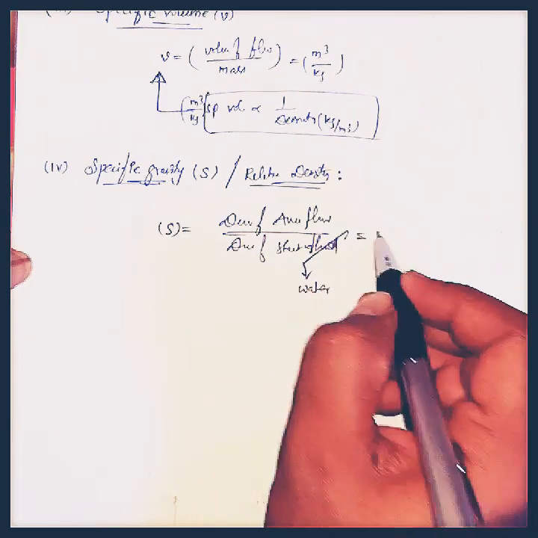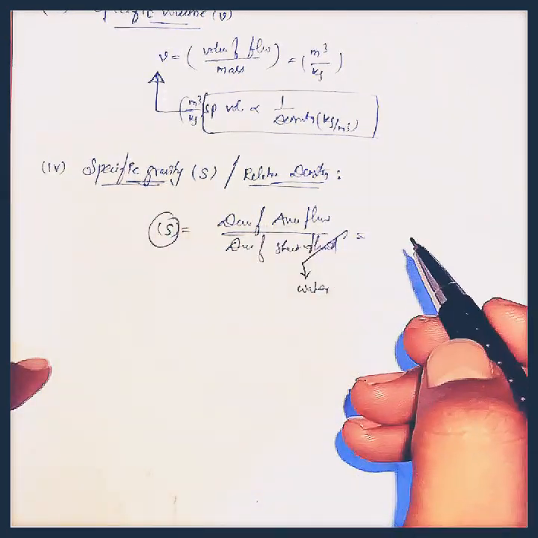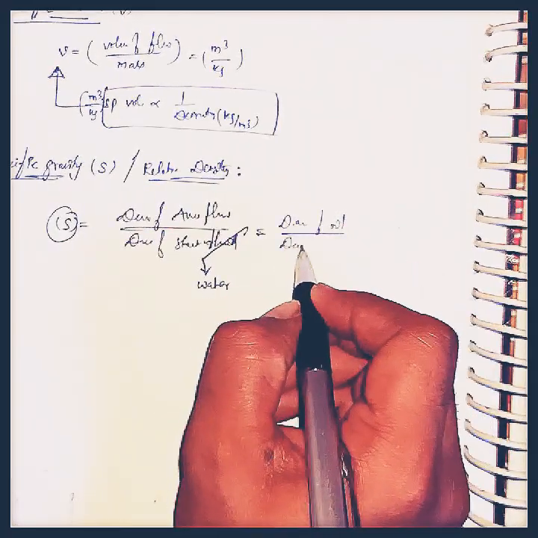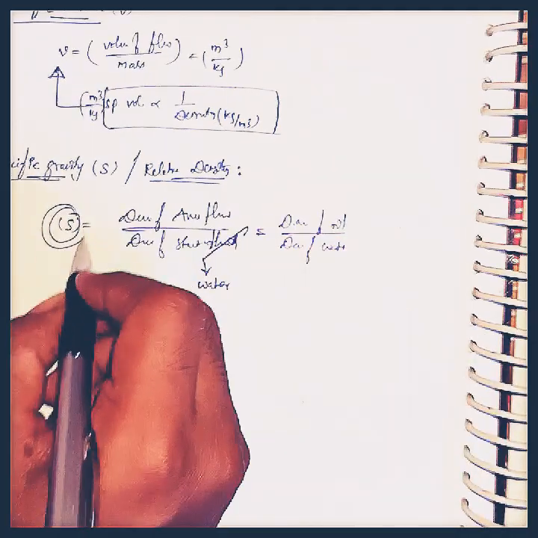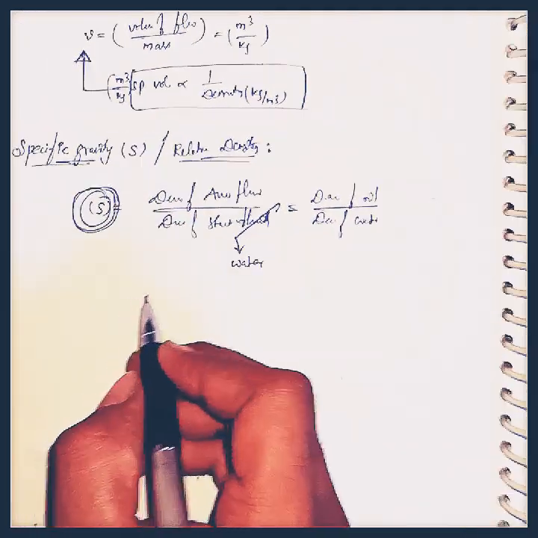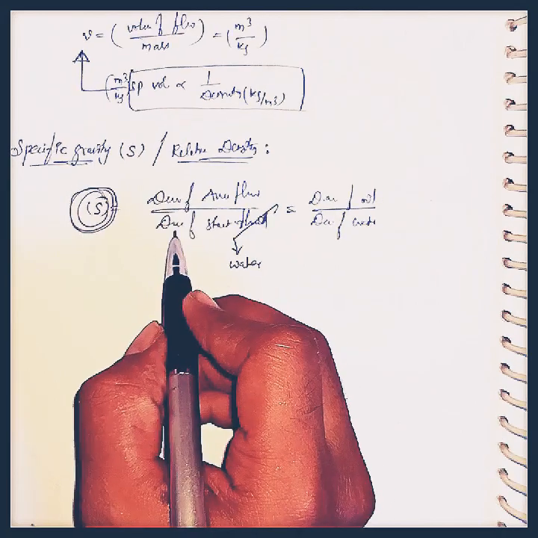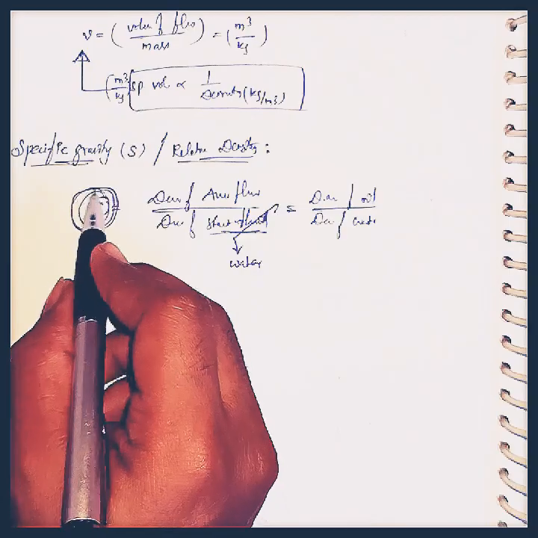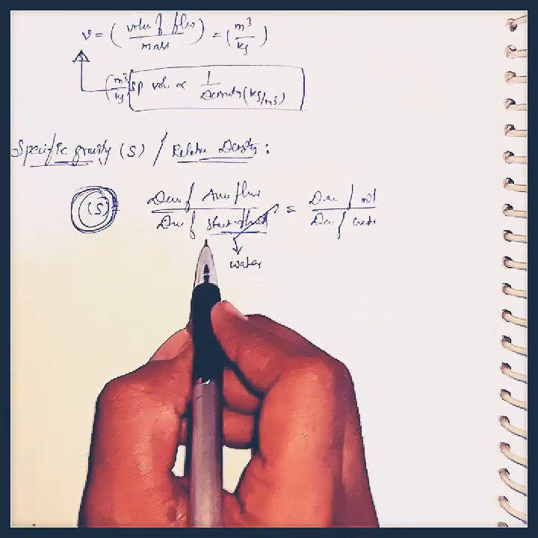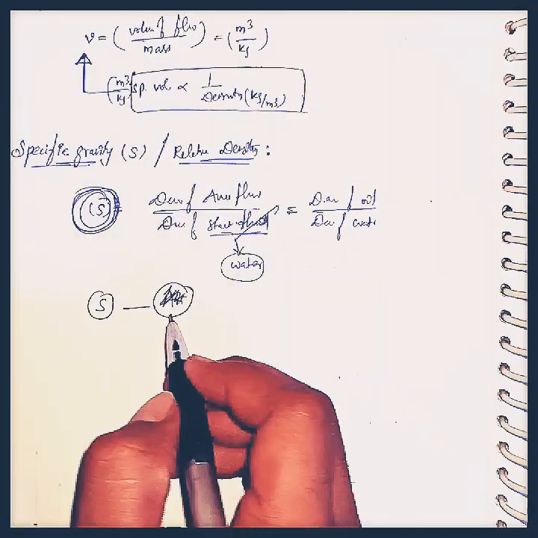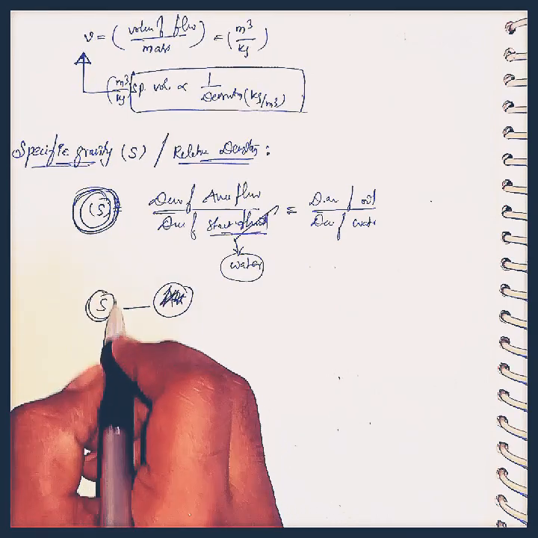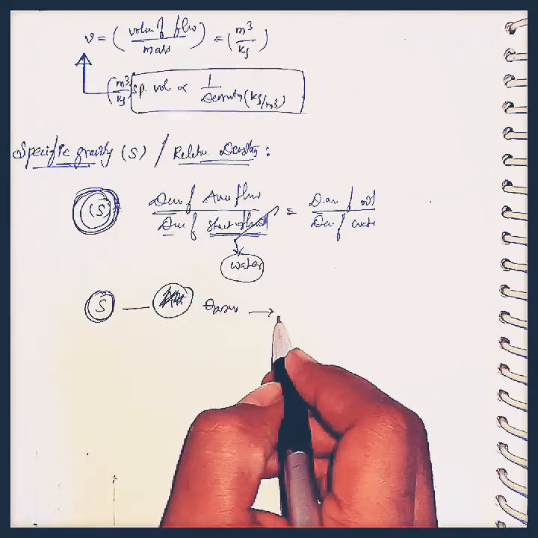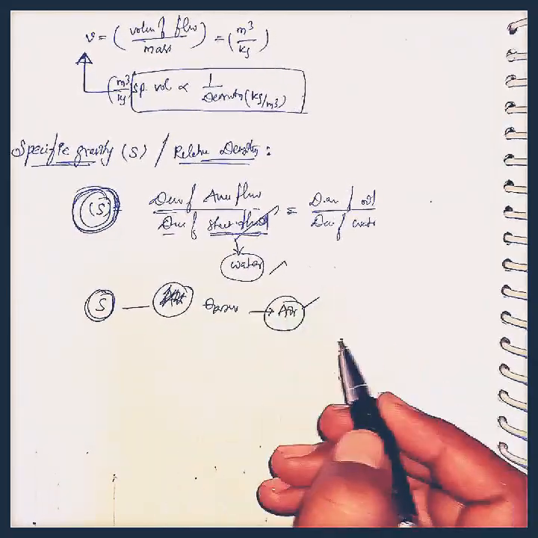That is, if we want to find the specific gravity of an oil, that is density of oil per density of water. This is nothing but specific gravity. Here in the denominator we are considering the density of the standard fluid. To find the relative density of a liquid, we will consider the standard fluid as water. To find the relative density of gases, we will consider the density of the standard fluid as air. Okay, please remember these two.